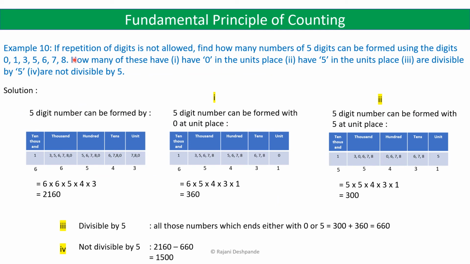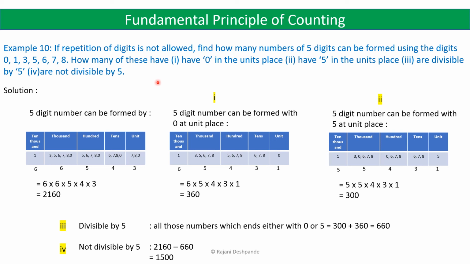Let's take the next example. If repetition of digits is not allowed, find how many numbers of 5 digits can be formed using the digits 0, 1, 3, 5, 6, 7, 8. How many of these have 1. Have 0 in the units place, 2. Have 5 in the units place, 3. Are divisible by 5 and 4 are not divisible by 5.